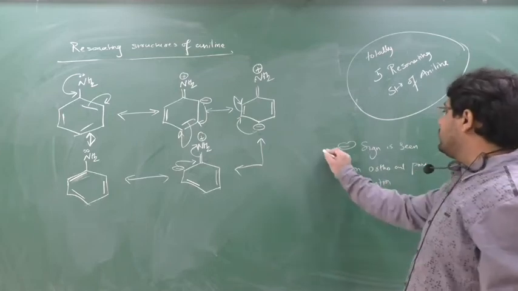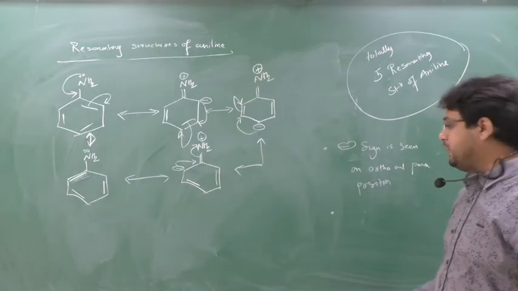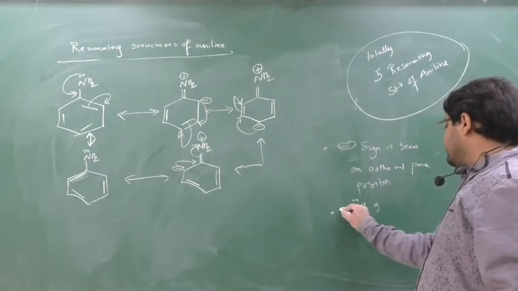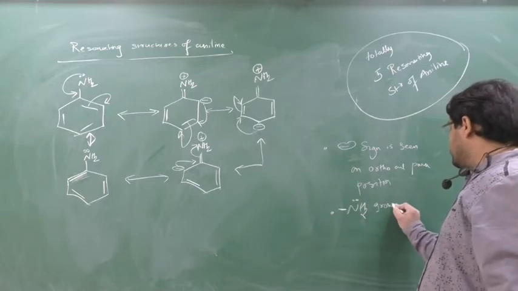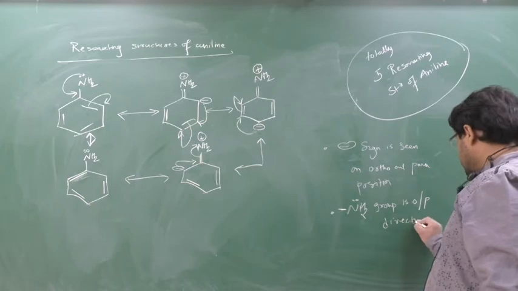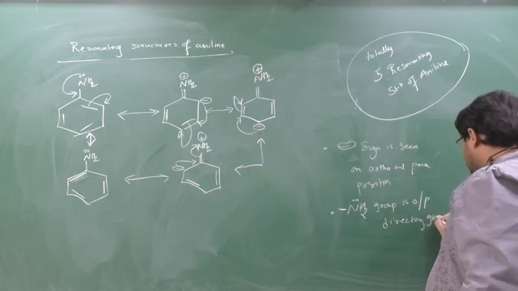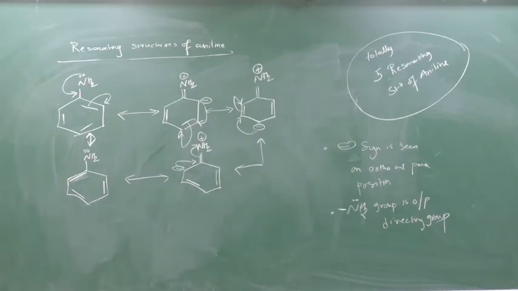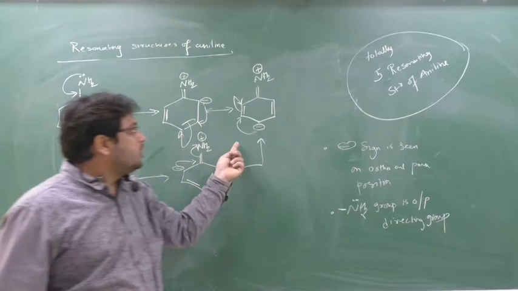So beta, the upcoming group will come on what? Either on ortho or para. So I can say that the NH2 group is an ortho para directing group. Yes or no? This also I can tell, no beta. You can see here the minus sign is seen where, beta? The minus sign is seen on ortho or on para of aniline.